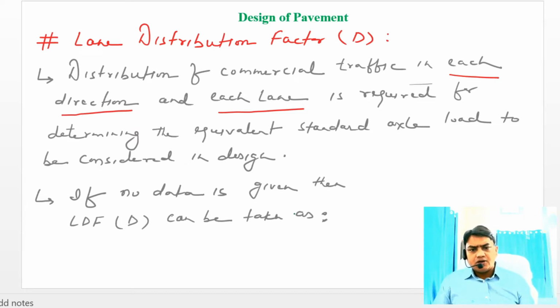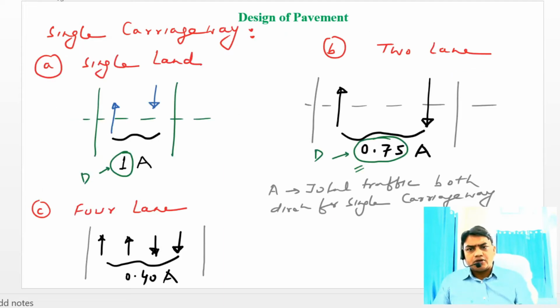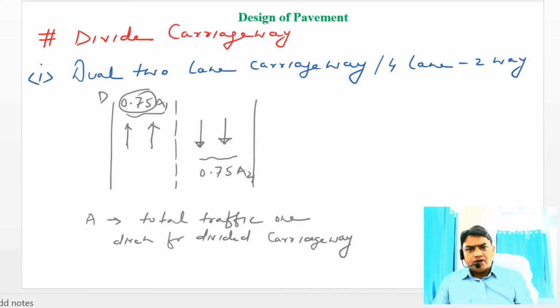If no data is given, then the lane distribution factor can be taken as follows. For a single carriageway, for single lane, the lane distribution factor is 1. For two lane the lane distribution factor is 0.75. Similarly, for four lane the lane distribution factor is 0.4. For a two-way divided carriageway, that is dual two-lane carriageway or four-lane two-way, the lane distribution factor is 0.75.